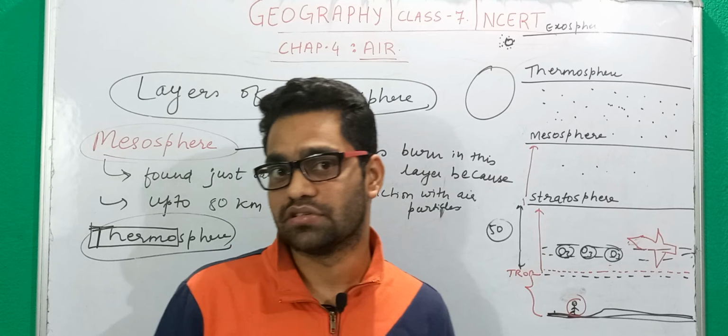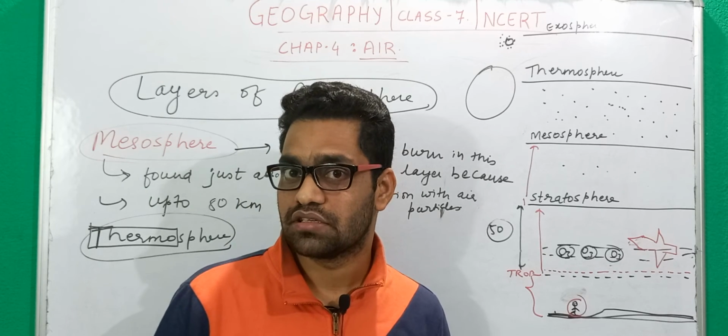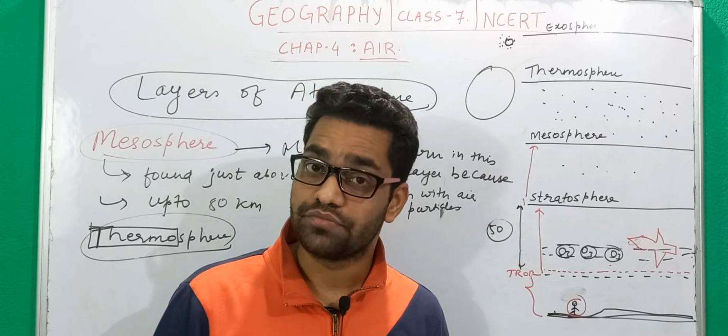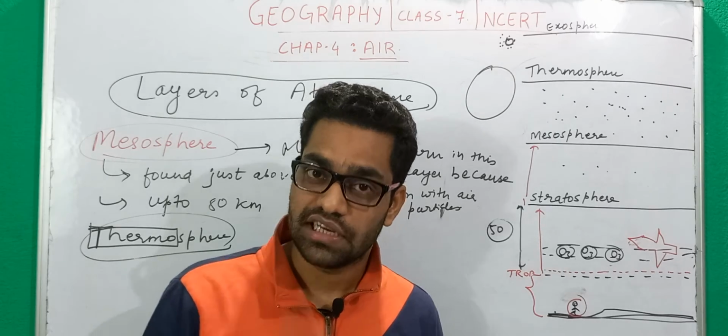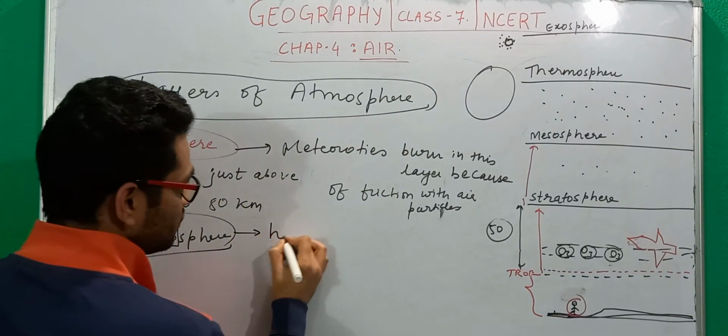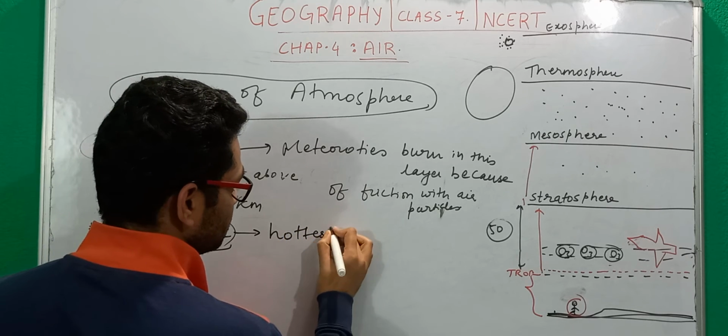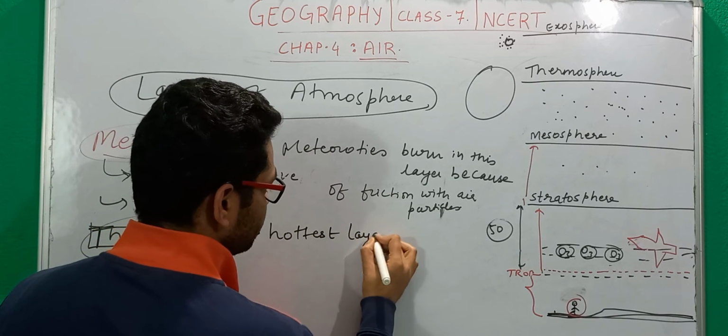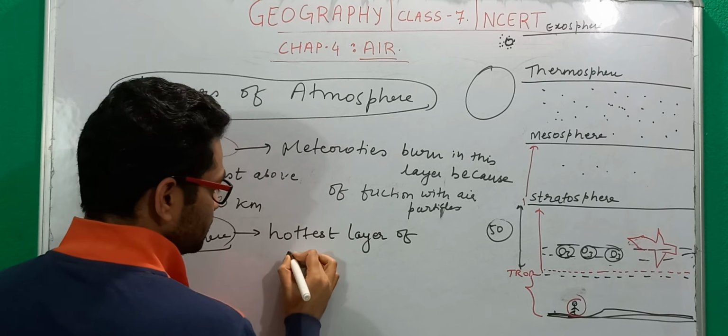But remember, this phenomenon is not observed in thermosphere. That is why the word thermosphere. Thermosphere is basically the hottest layer of atmosphere.